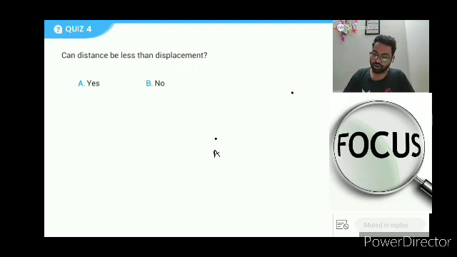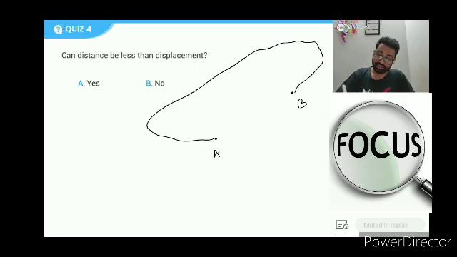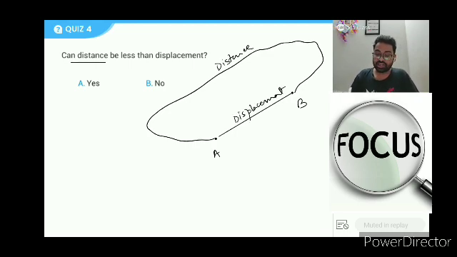First thing that I would like to ask, be a little logical and try to tell. I will give you a hint, A to B. Distance can be this much, this could be distance, and I hope everybody knows that this is the displacement. So your question is, can distance be less than displacement? क्या distance कभी displacement से कम हो सकती है? Yes or no? In 3, 2, 1, go.